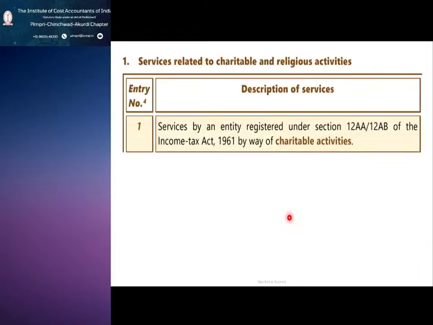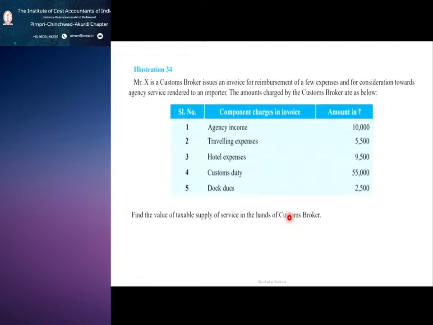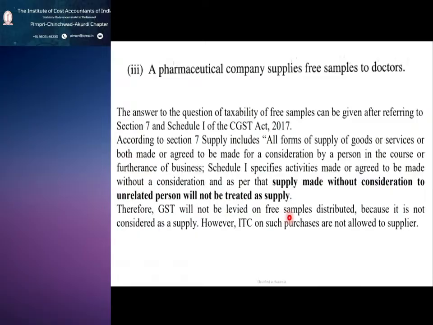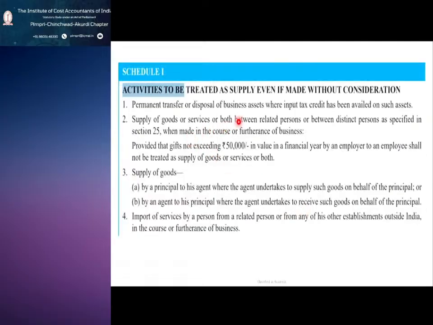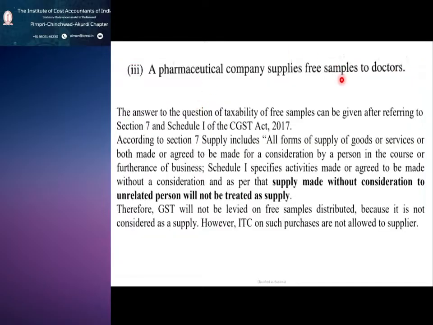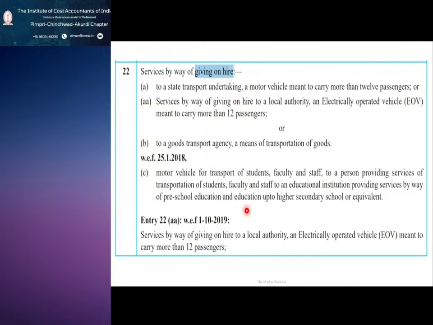So you can see there is a small difference only in this pharmaceutical example. Between related or distinct persons, when made in the course or furtherance of business, even without consideration will be treated as a supply. But here the service is provided to an unrelated person, so it will not be treated as a supply.